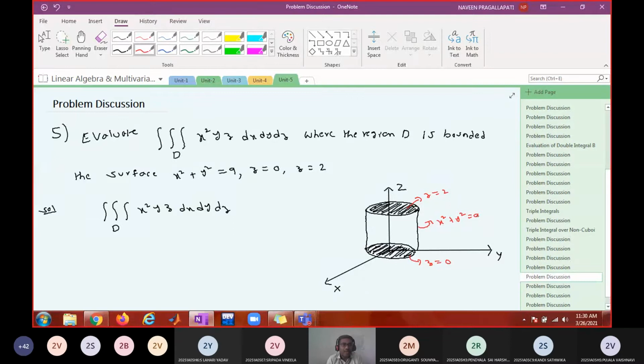And you are asked to evaluate this integral over this cylindrical region. Cylindrical region is something like this, a solid kind of region.